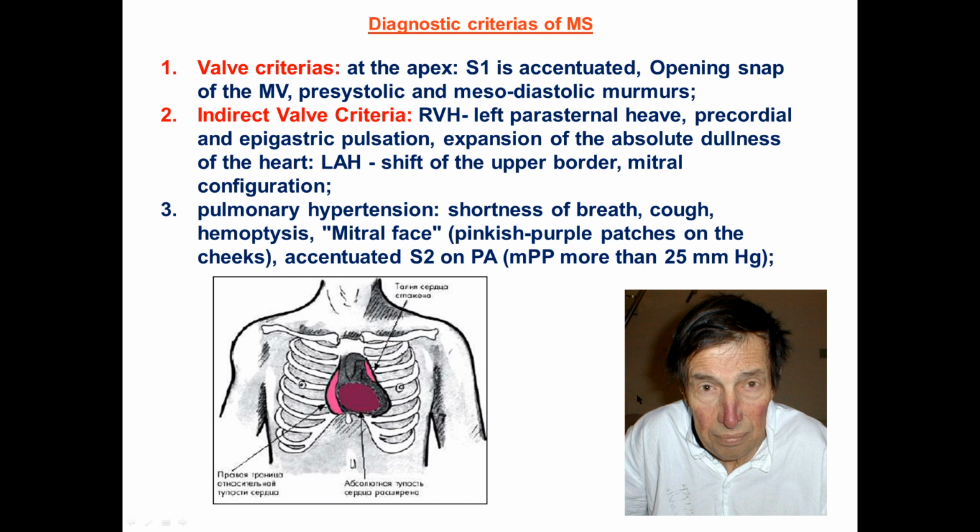Also during inspection you can find out mitral face, pinkish purple patches on the cheeks. This mitral face develops due to very high pressure in pulmonary artery, which is associated with a low cardiac output. And during auscultation you can find accentuated S2 on pulmonary artery because of increasing mean pulmonary pressure more than 25 millimeters Hg.